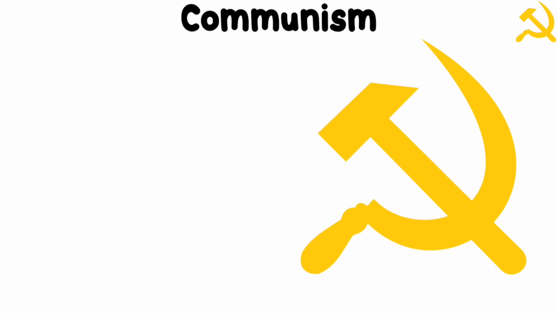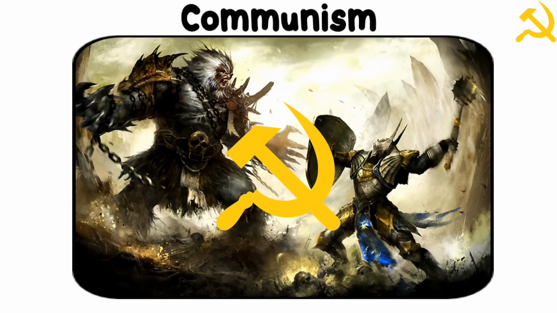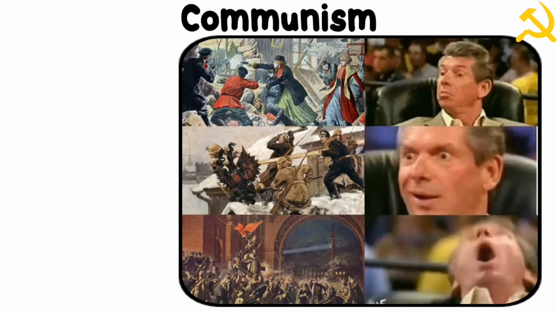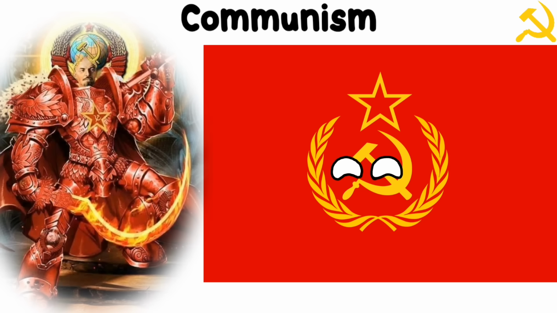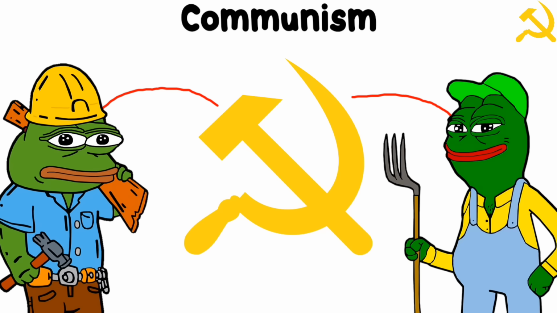Communism. The hammer and sickle is the most famous symbol of communism, representing the unity and shared fight of workers and farmers. It first appeared during the Russian Revolution in 1917, when workers and peasants rose up to overthrow the old capitalist system. Later, it became the official emblem of the Soviet Union.